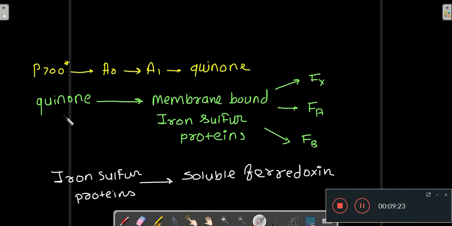So from quinone the electron flows to the membrane bound iron sulfur proteins FX, FA, FB. These are the membrane bound iron sulfur proteins. They receive electrons from quinone, and from these iron sulfur proteins the electron further flows to the soluble ferredoxin.